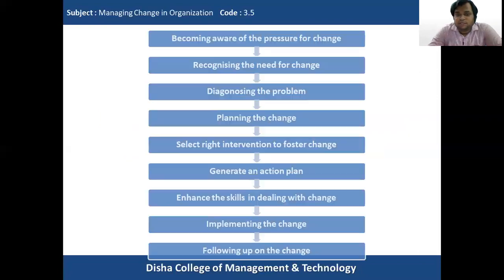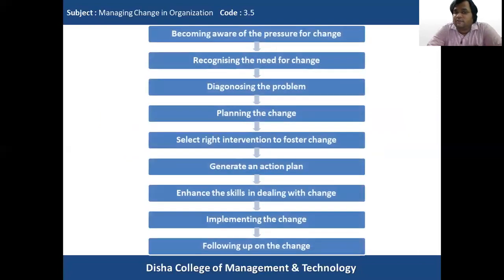So this is the entire process of organizational change that we have discussed. First, in order to bring about change in an organization, the organization needs to become aware of the pressures for change. What are the external or internal pressures for change? Once the company is aware of these pressures, then only can they realize whether the change is required or not. So the first stage is becoming aware of the pressure for change.